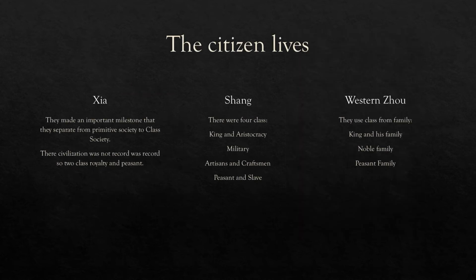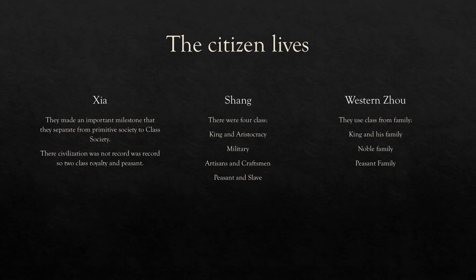Okay, let's look at how the citizens lived. The Xia dynasty was the first dynasty, where primitive society changed to class society and was divided into two classes, royalty and peasants. This cannot be proven since there was not enough information about it. The Shang dynasty divided into four classes: the king and the aristocracy, the military, artisans and craftsmen, and peasants.